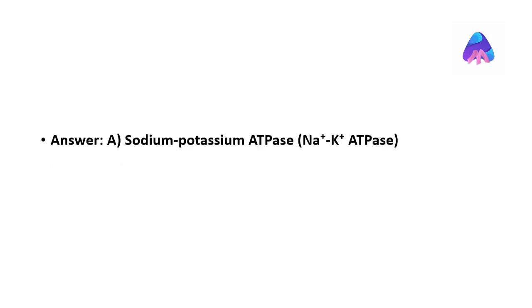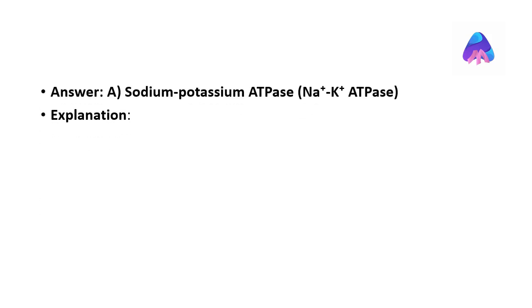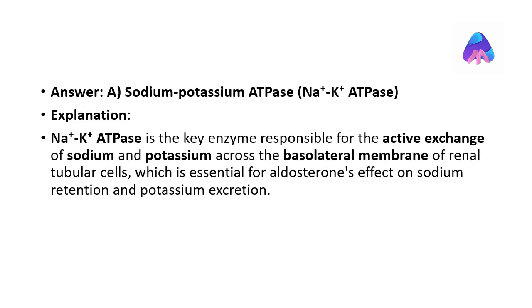The correct answer is sodium-potassium ATPase. This enzyme is essential for the active exchange of sodium and potassium across the basolateral membrane of renal tubular cells, which is crucial for aldosterone's effect on sodium retention and potassium excretion.